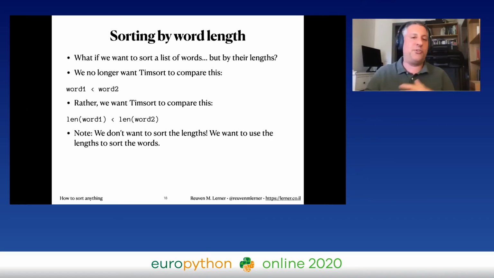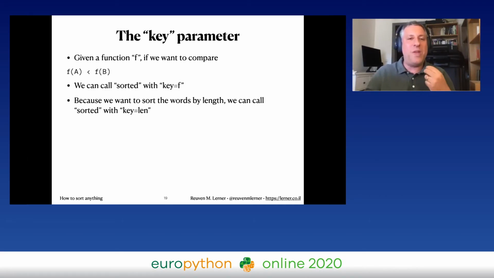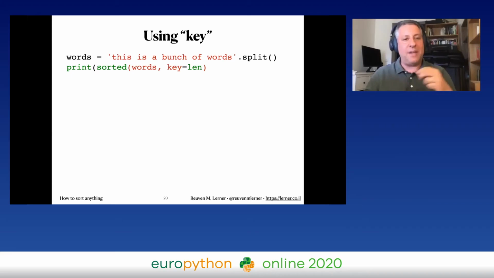It's like lining up children in a school by birthday or by height or something, right? So how can I do that? Well, we have the key parameter in the sorted function, and by the way, the sort method of lists as well, which allows you to define a key parameter, and it takes a function. If we say key equals f, it's going to say, oh, I'm going to compare not a and b, but f of a and f of b. And so if I want to sort the words by length, I can call sorted with key equals len. Let's see that. So here I have my words, and I'm going to print sorted of words, key equals len. Notice I'm passing a function as an argument to the key parameter, right? And this is only possible because in Python, functions are nouns as well as verbs.